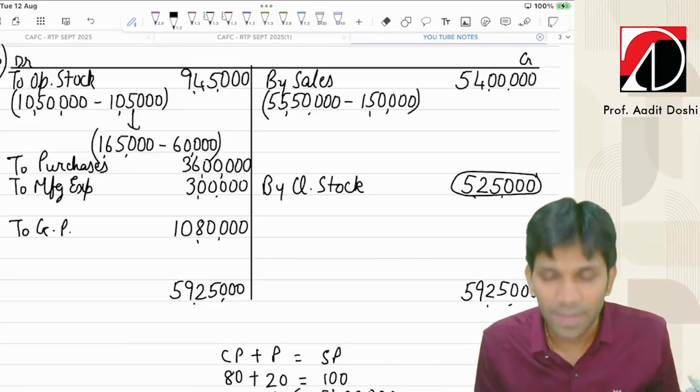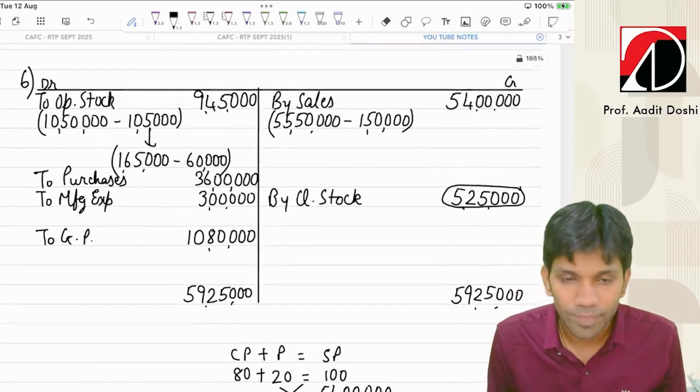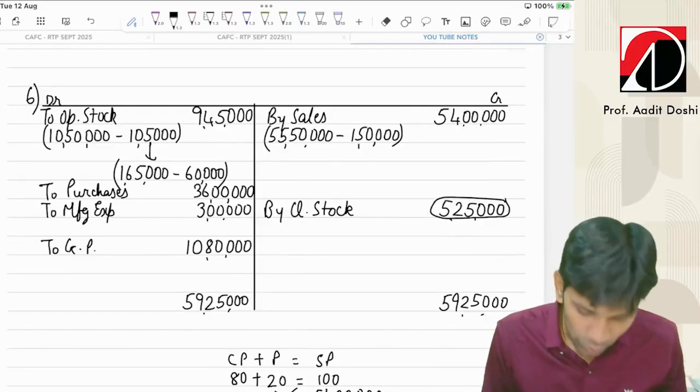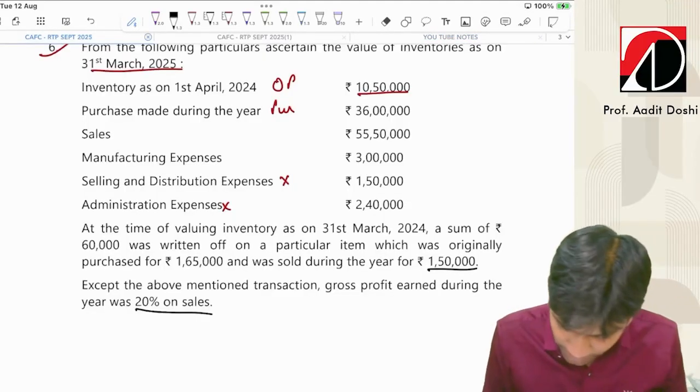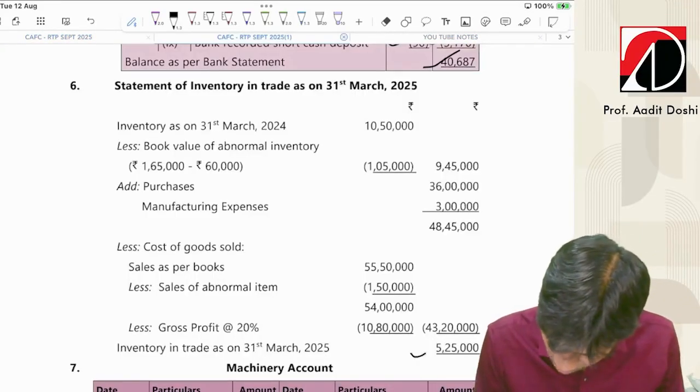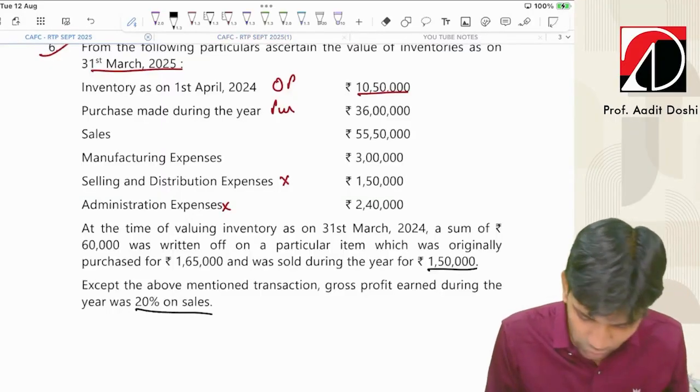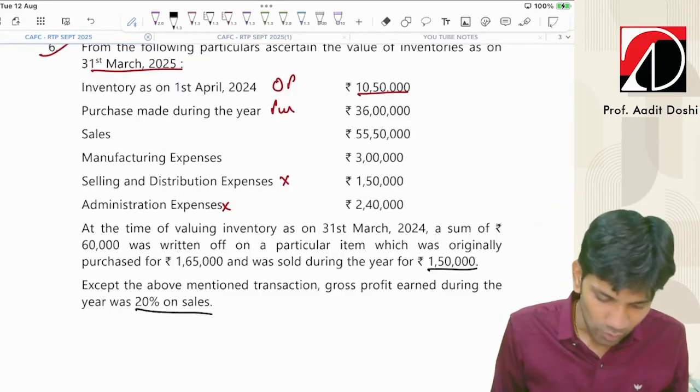This is how we can prepare, guys. So no need to prepare the solution; they are prepared. You can prepare in this way also. We can check the answers. 5 lakh 25,000 will be the stock. Yes, we have got it. Now let's go to the next question, guys. Very nice question. It was of inventory.